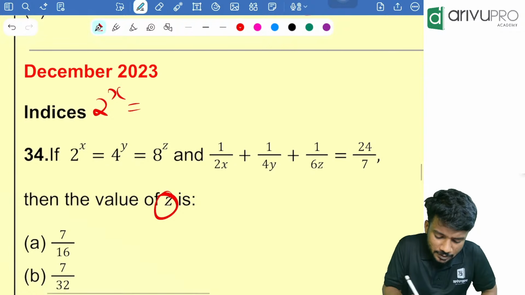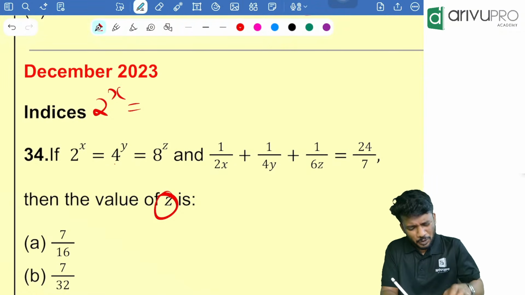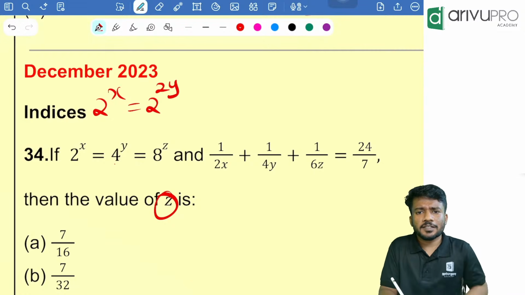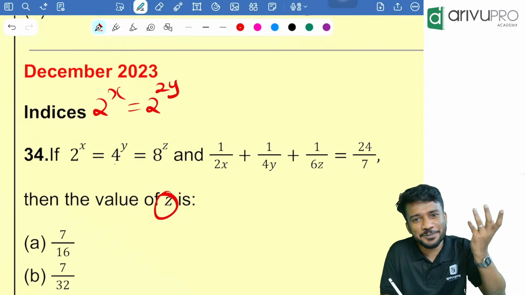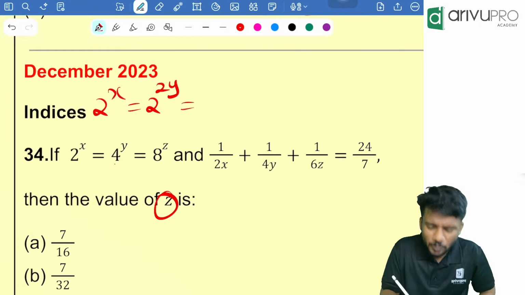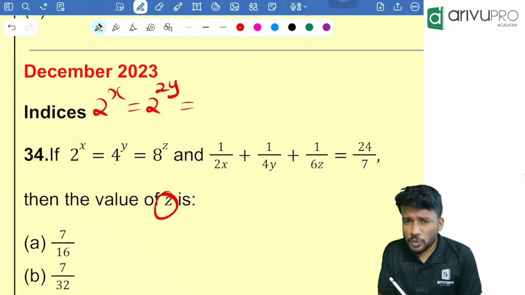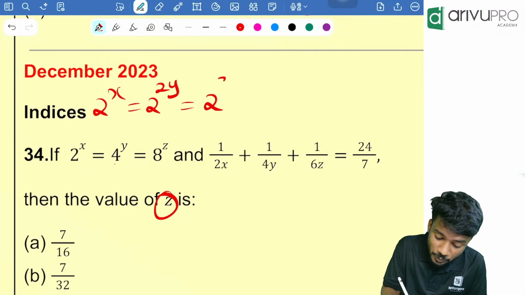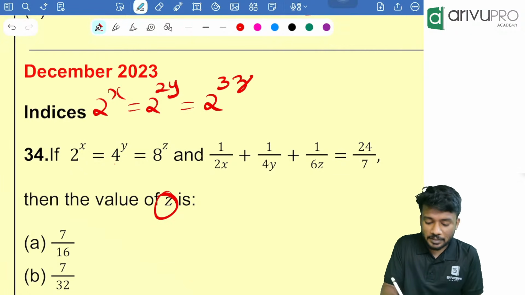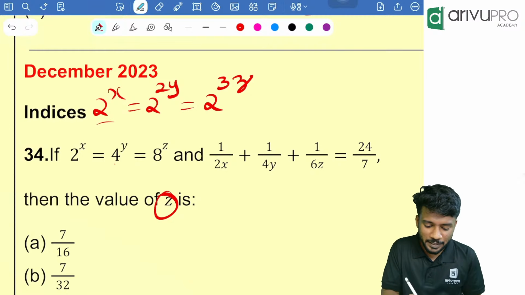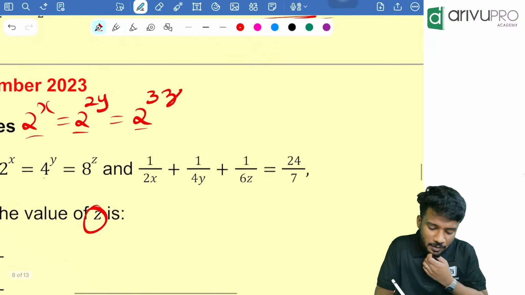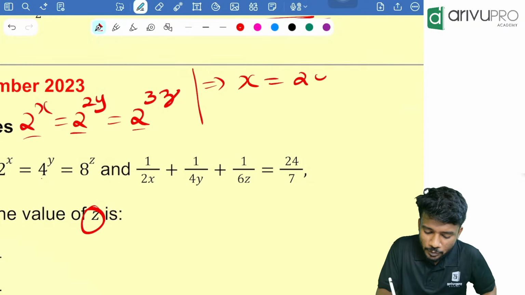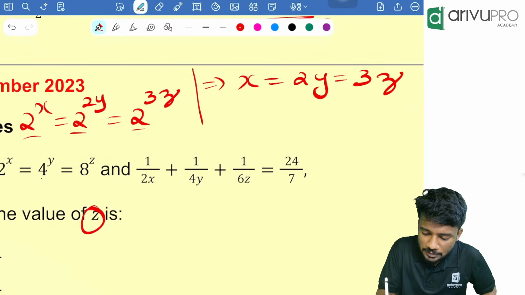2 raised to x is equal to, 4 is what? 2 square, right? So can I write it as 2 raised to 2y? Yes, 2 square the whole raised to y is nothing but 2 raised to 2y, is equal to 8, which in terms of 2 is 2 raised to 3, so 2 raised to 3z. Now people, bases are same, then the powers should also be same, which implies x is equal to 2y is equal to 3z.